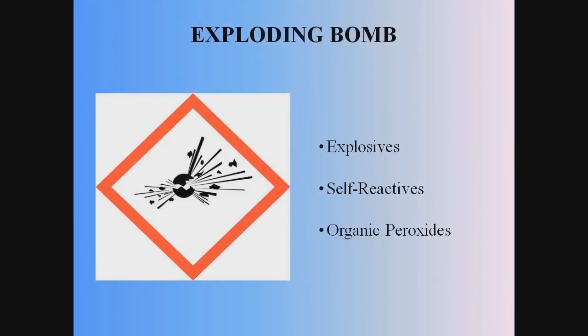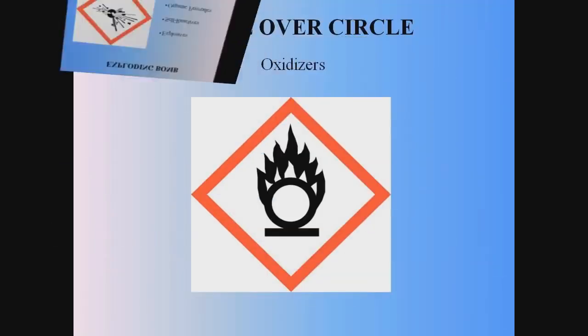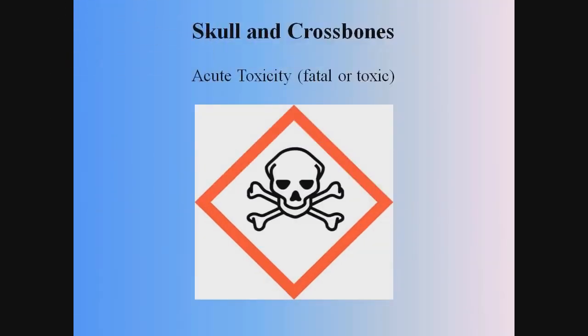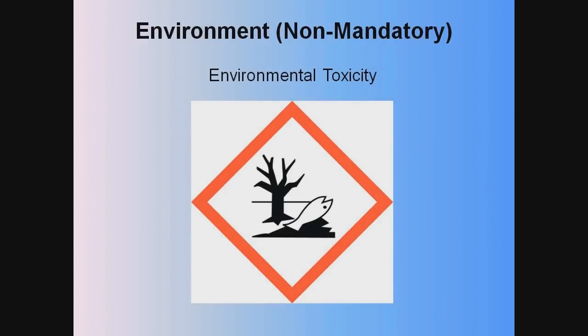This symbol, one that is seen commonly in the military, is one we don't see very often in private industry unless of course you handle ammunition, explosives, and so on. Oxidizers are symbolized by an O with flames on top of the O. The skull and crossbones pictogram is for chemicals with acute toxicity effects that are deadly and could lead to fatality if not handled correctly. The dead fish and trees symbol signals environmental information.